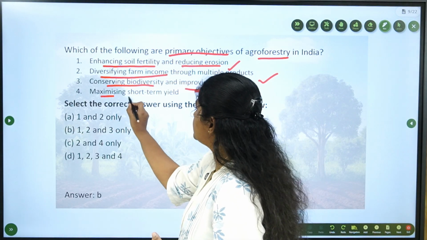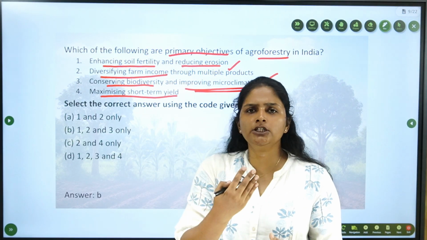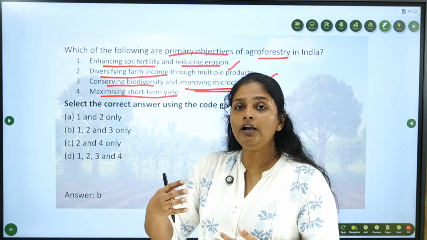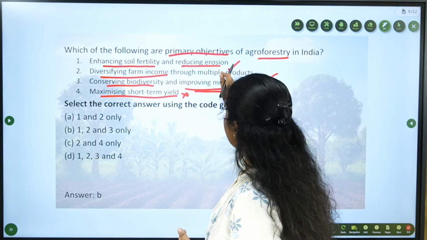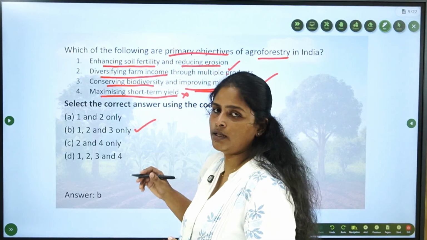Now, maximizing short-term yield. Is it a scheme or program to maximize short-term yield? No, obviously not. It is to have a long-term goal. So this statement is wrong. Statements 1, 2, 3 are correct and 4 is wrong. So the answer will be 3.